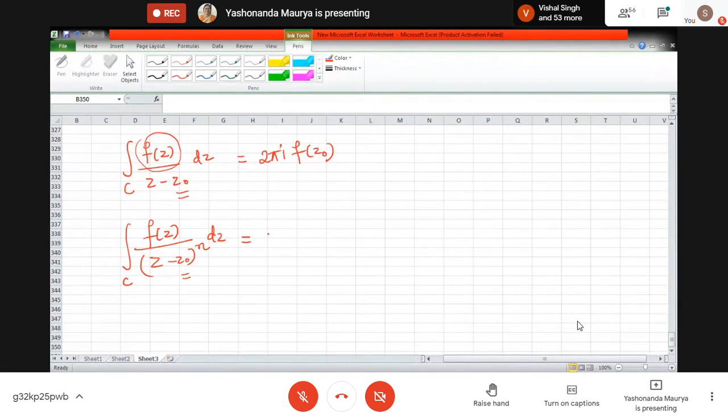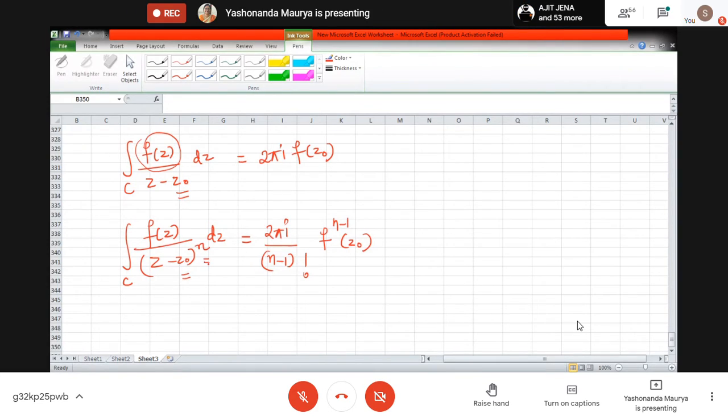This is nothing but 2 pi i divided by n minus 1 factorial into f to the n minus 1 derivative of this at z0. We actually need this for n values 2 and 3.